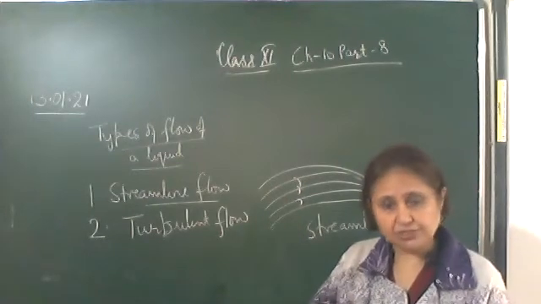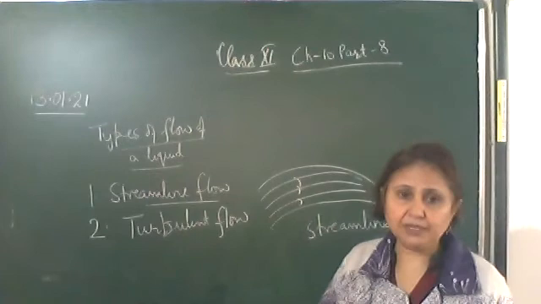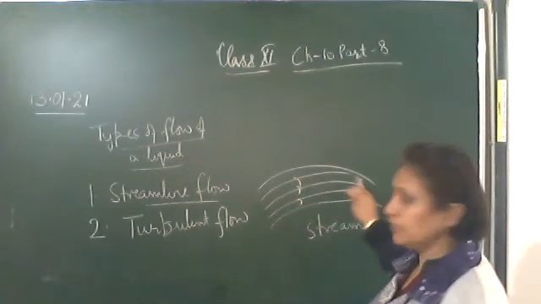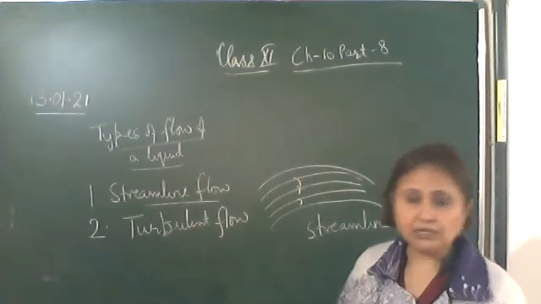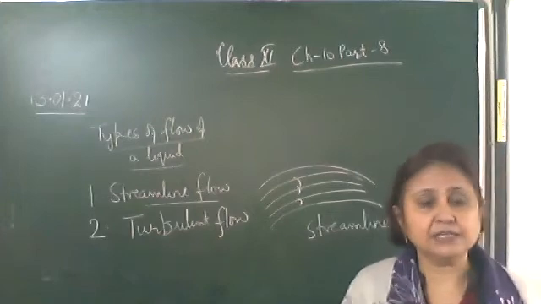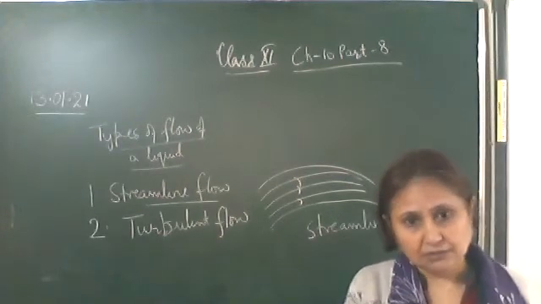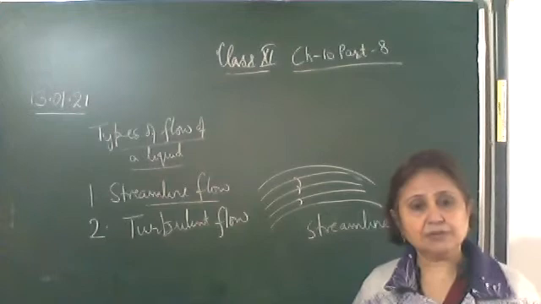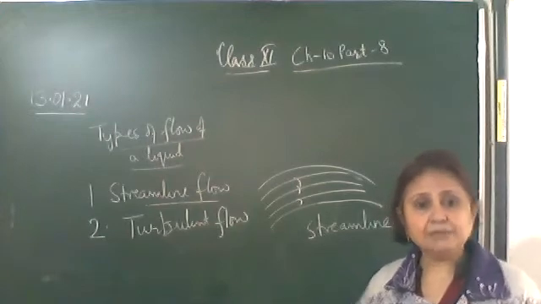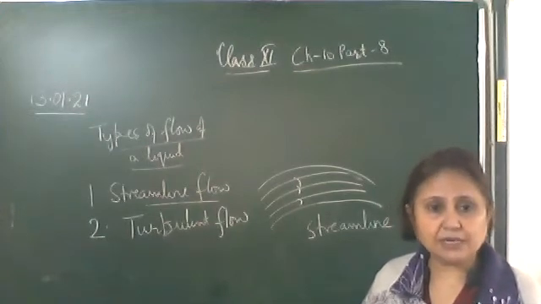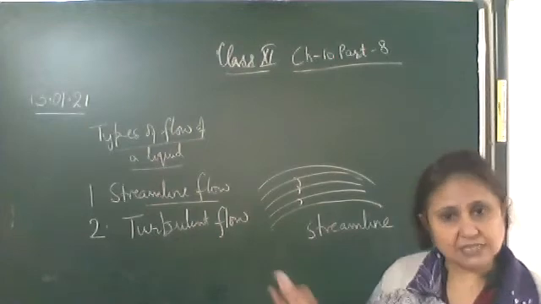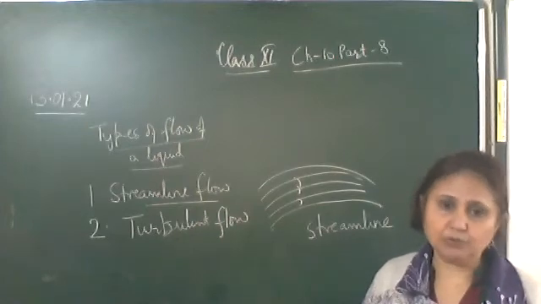The velocity will be different, so the flow will be irregular, whereas here it is flowing in a regular path. Like in the case of a river, the particles of the liquid which follow will have some other velocity than the preceding particle at a particular point. Such a flow we call turbulent flow.